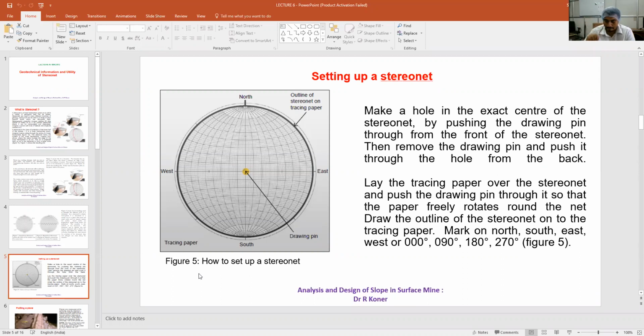Yes, sir. Sir, is StereoNet a type of graph paper available in the market, or what is it, sir? You don't have to worry. I will mail you the soft copy of the StereoNet. You can print it in your place. Okay, sir. You have to collect the tracing paper only and the pen and pencil. Okay, sir.